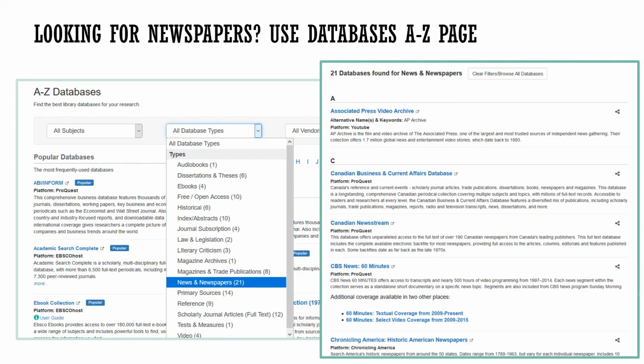If you're looking specifically for newspapers, another path to get there is to use the A to Z databases page. Use the filter type under all database types to select news and newspapers. This will filter down the databases listed to only show those that will lead you to newspapers. If you are looking for the New York Times, the Washington Post, or the Wall Street Journal, or some other common major papers, then you will find those in this list here as well.